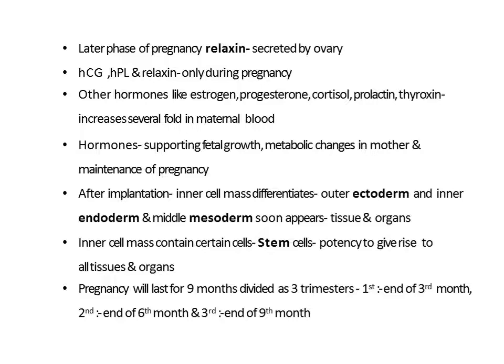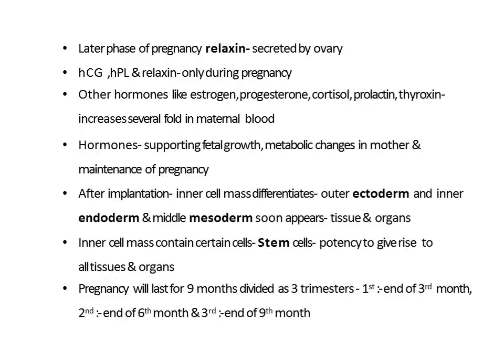Now at this time, the inner cell mass differentiated. The inner cell mass of the developing zygote gets differentiated into ectoderm and endoderm first, and later on a middle layer is also formed, which is called mesoderm. These primary germ layers will give rise to all the tissues and the organs.